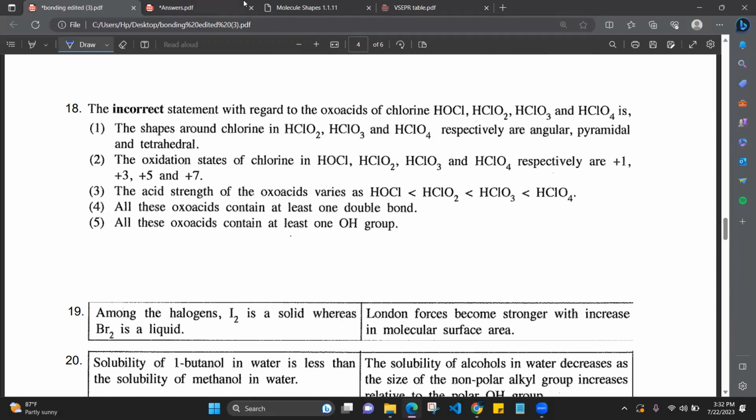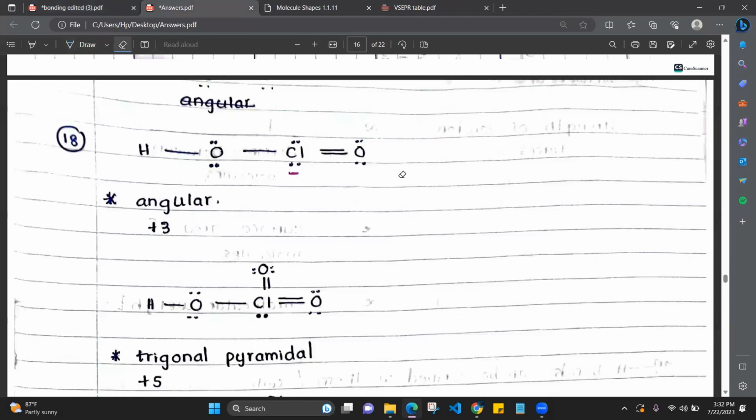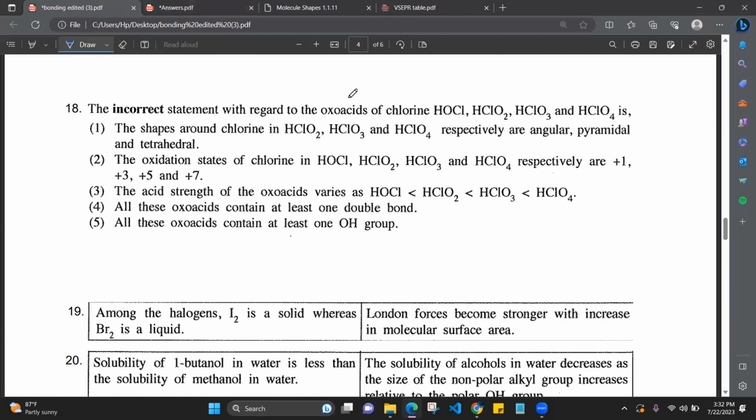In HOCl, what is the oxidation state? +1. I haven't drawn the molecule, but for HOCl you can draw it and get the oxidation state. It is +1. HOClO, it is +3. Right?